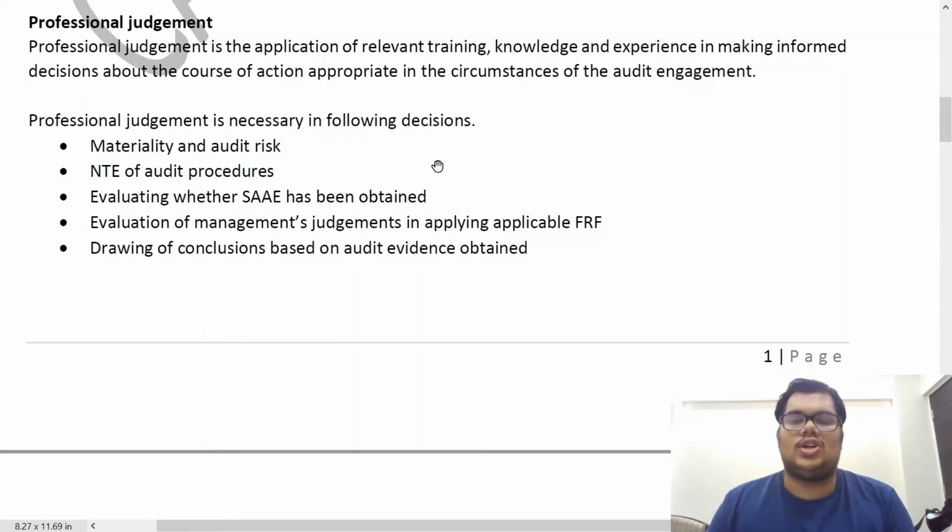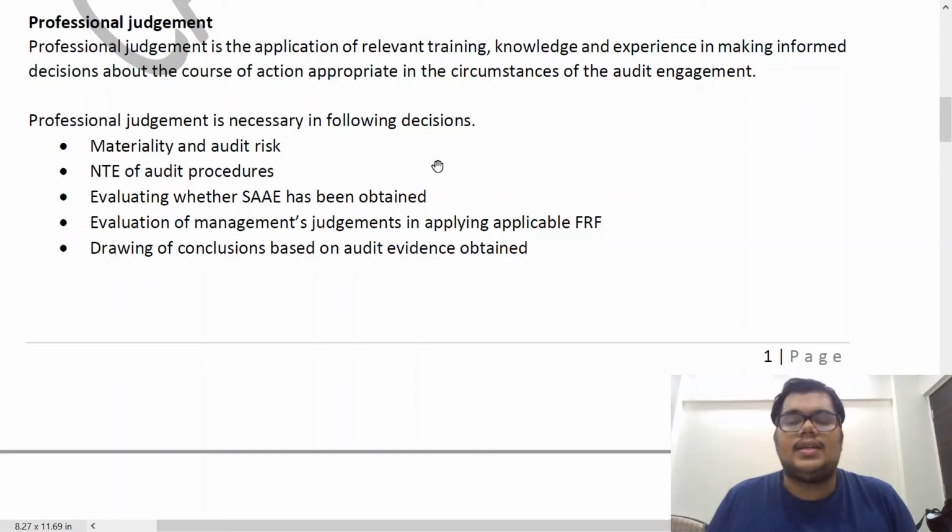That is professional judgment. But it is a decision that we take keeping in mind what we have learned, what we have experienced, whatever training we've gone through. It is not an uninformed decision where I just feel this is the best thing. No, it is an informed decision that we are making.